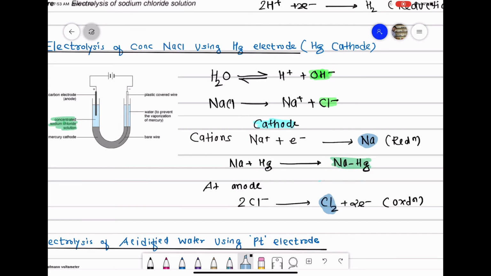So class, since the number of Na+ ions and number of Cl- ions are continuously decreased from the solution, the number of H+ ions and number of OH- ions in the solution remain the same, constant, and that's why there is no change in pH of the solution.